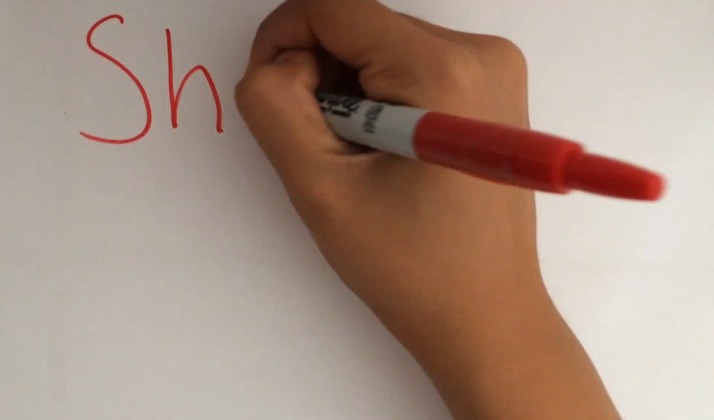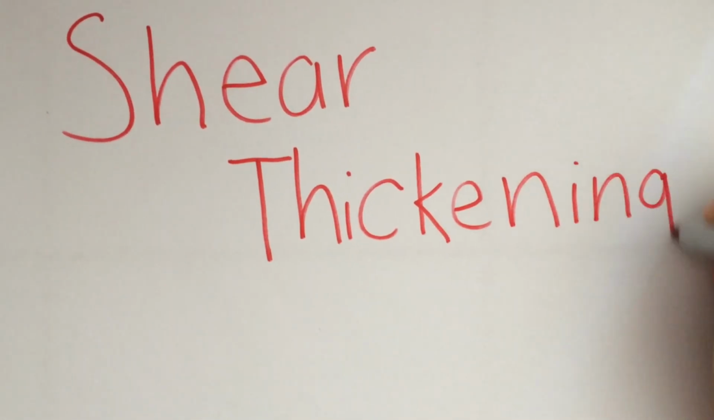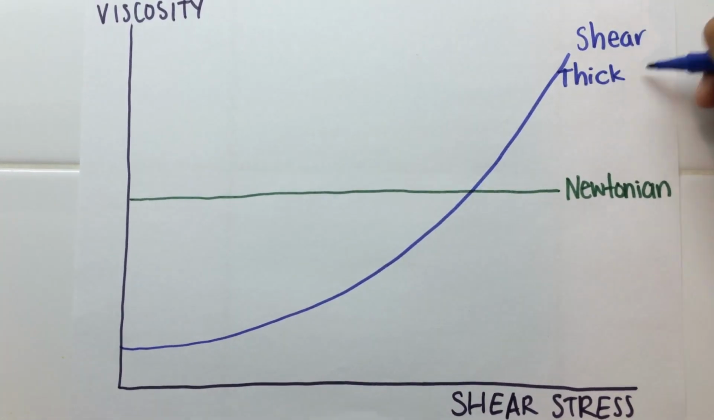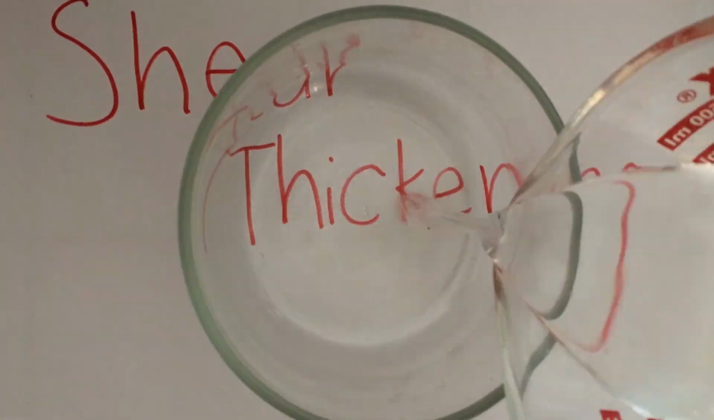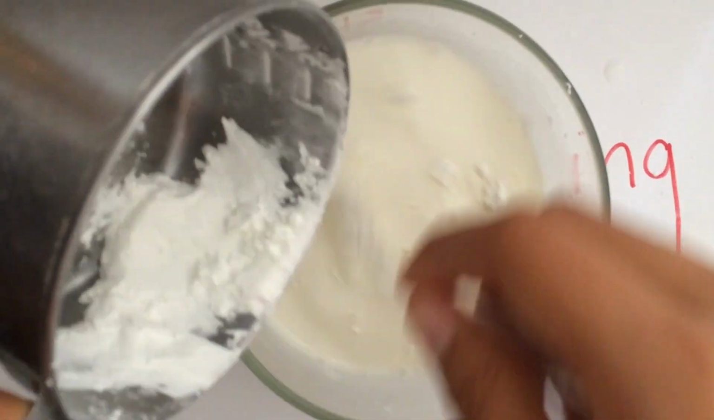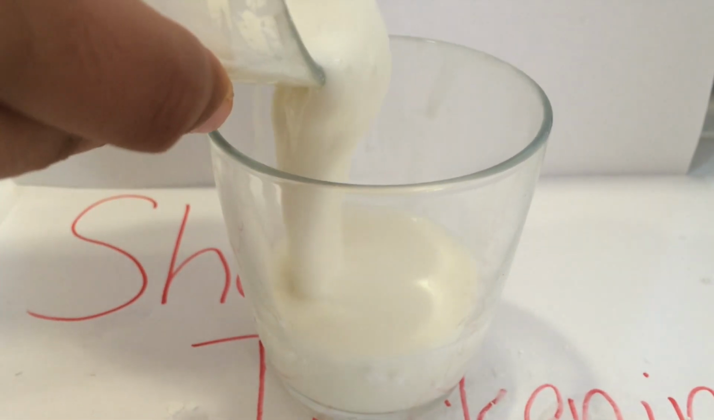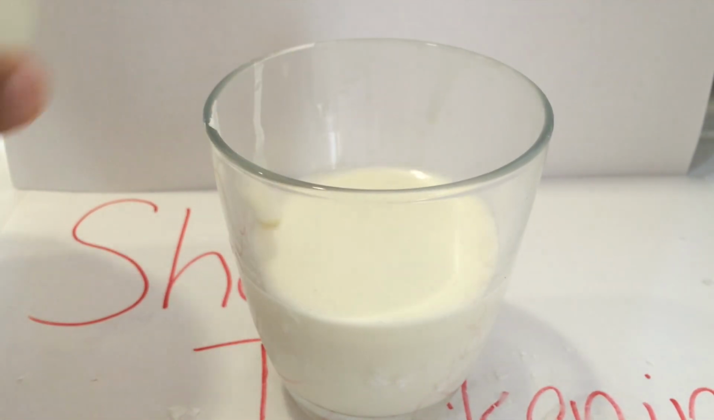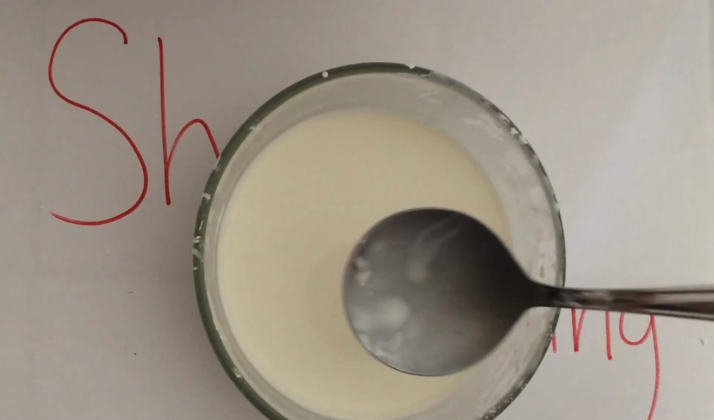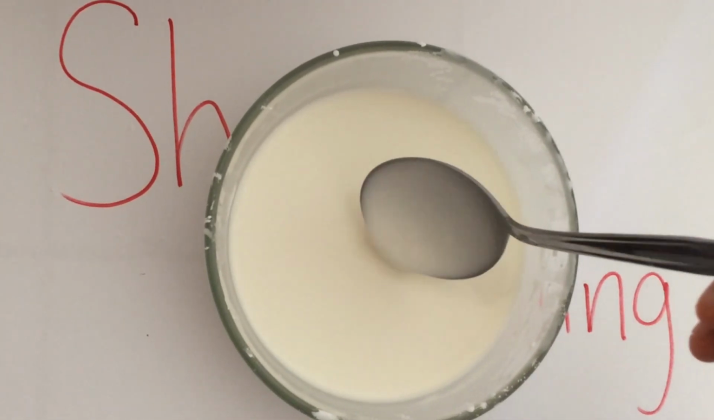One type of non-Newtonian fluid is called a dilatant or shear thickening fluid. As shear stress increases, the viscosity of a shear thickening fluid increases. Here, a shear thickening fluid is being made by suspending cornstarch in water. When I pour the shear thickening fluid, there is little shear stress on it. It has a low viscosity and flows nicely into the cup. Here, I apply little shear stress with my spoon. The fluid again has low viscosity and flows around the spoon.